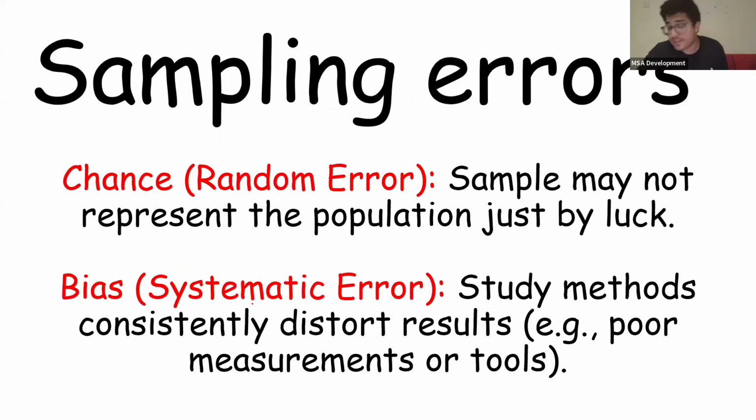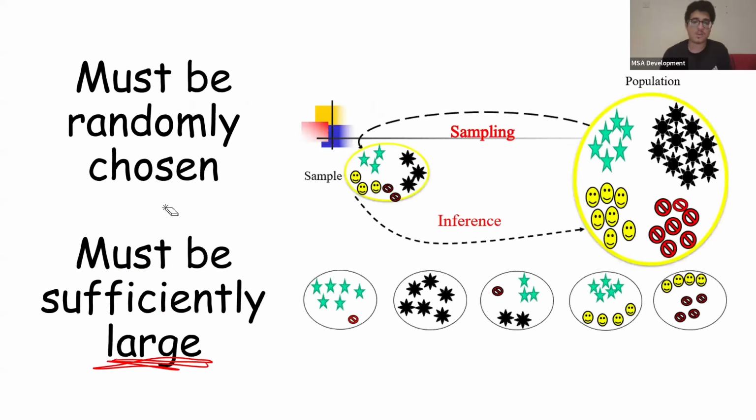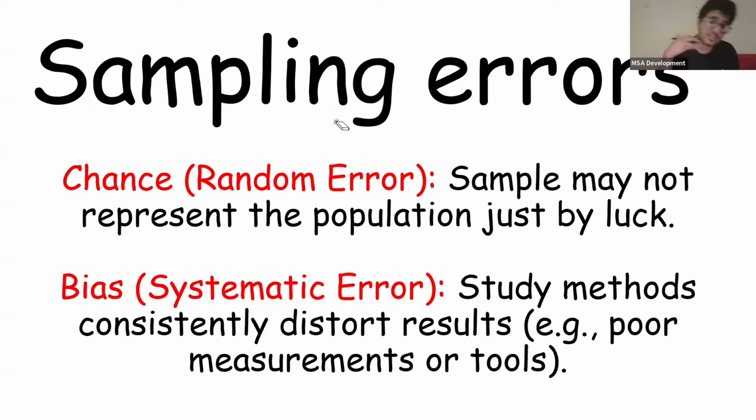So obviously, if we're doing convenience sampling, or even if we're doing random sampling, we can end up with sampling errors, okay? There are sampling errors that occur by chance. So the sample might just not represent the population by luck. So maybe by luck, remember the earlier example, we end up taking a sample that's full of just black spikes and we miss out the smiley people and all the others. Maybe that can happen by chance. But maybe there's a systematic error where the study method consistently distorts the results, okay? Either by poor measurements or tools, and these cause bias, okay?